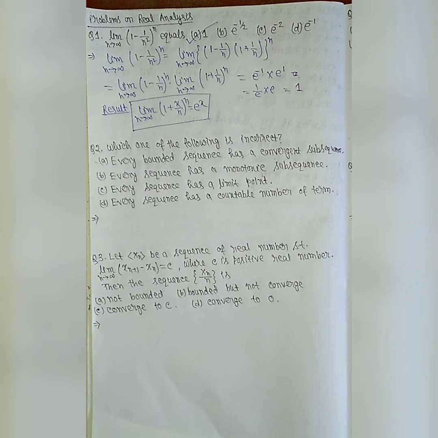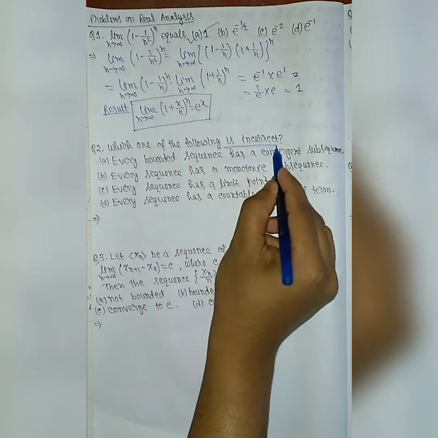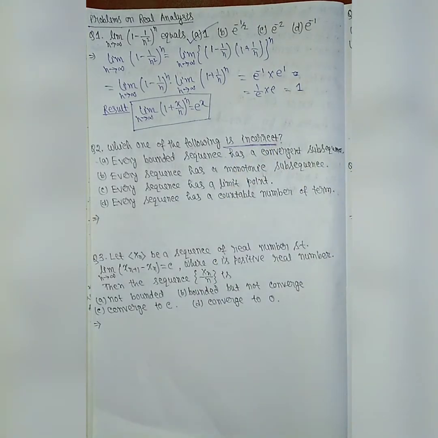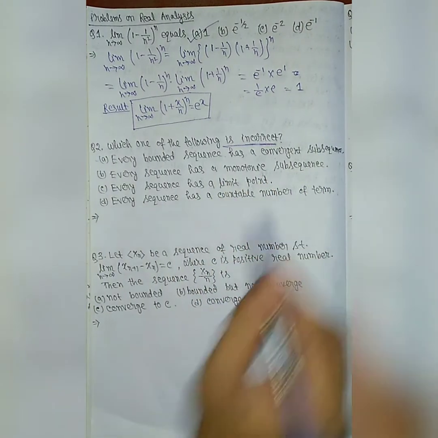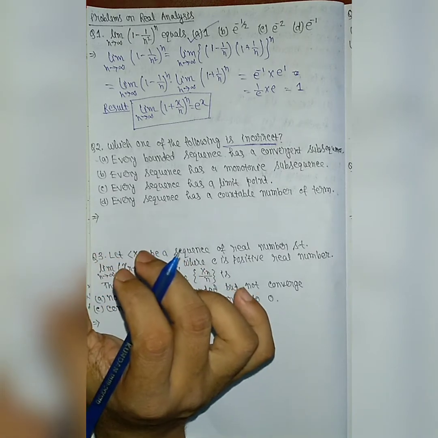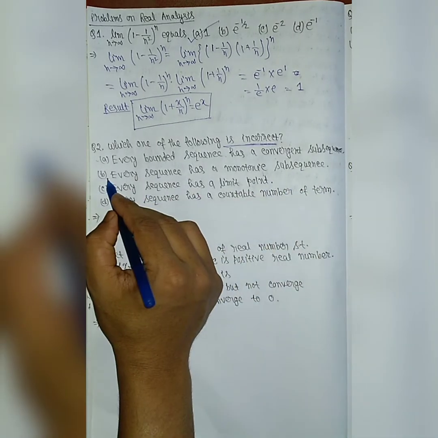Now we will discuss problem 2, in which it is asked which of the following is incorrect. We have to notice this because this is very vital. The first statement is that every bounded sequence has a convergent subsequence. This is a correct statement. Every sequence has a monotonic subsequence. Yes, this is also a correct statement. We know that for every sequence there must be a monotonic subsequence.